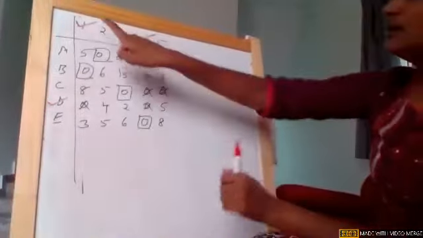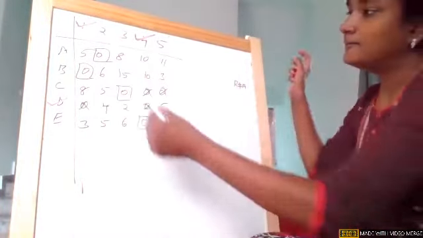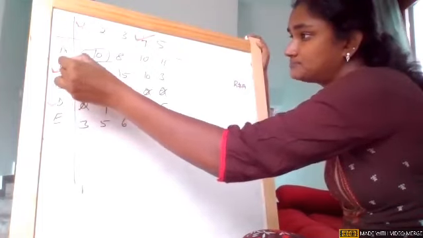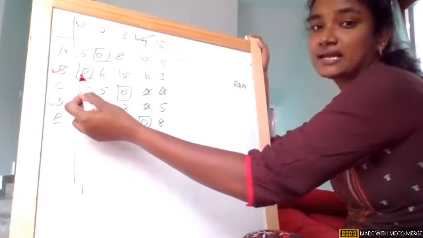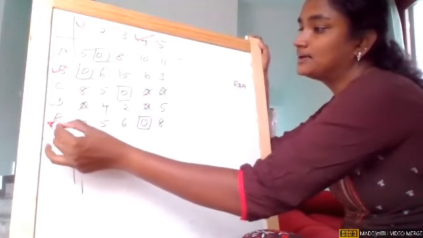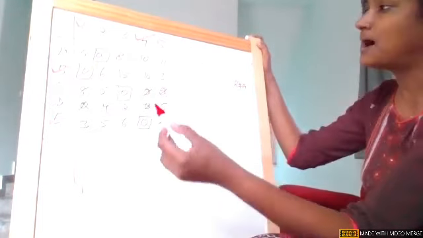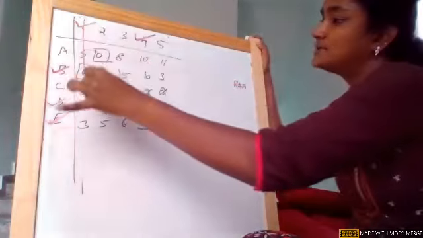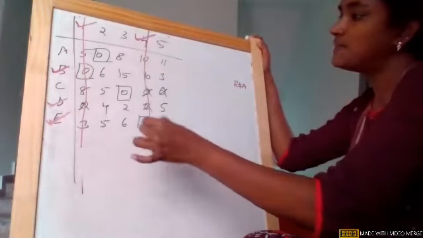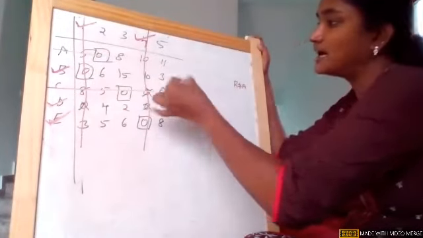Go to column 1. From column 1, wherever there is an assignment, mark that particular row. In column 1, the second row is having an assignment. I marked it. In column 4, the fifth row is having an assignment. I marked it. Now draw a straight line through marked columns and unmarked rows. Marked columns: first column is marked and fourth column is also marked. Unmarked rows: first row is unmarked, third row is unmarked.